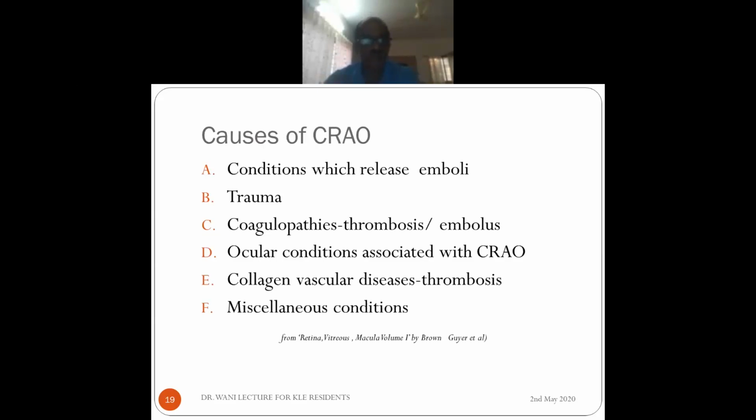So the causes of CRAO are conditions which release emboli, trauma, coagulopathies which cause mainly thrombosis, but they may also cause embolus. There are ocular conditions which can cause CRAO, and collagen vascular diseases, which cause thrombosis mainly due to vasculitis, and there are some miscellaneous conditions. Regarding embolus formation, the most important is systemic hypertension. It acts not directly but via atherosclerotic plaque formation, because for atherosclerosis, we know the greatest risk factor is hypertension.